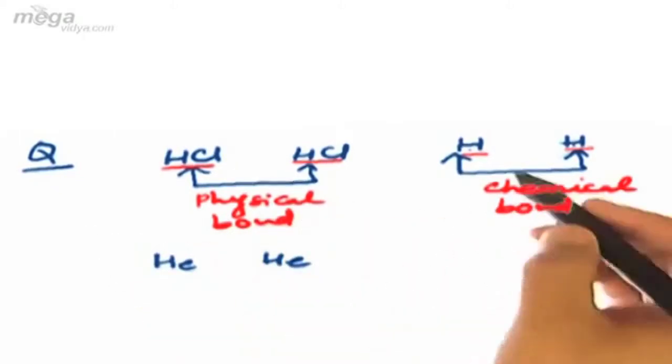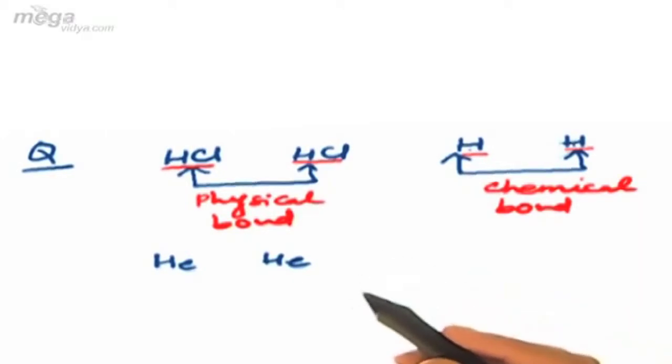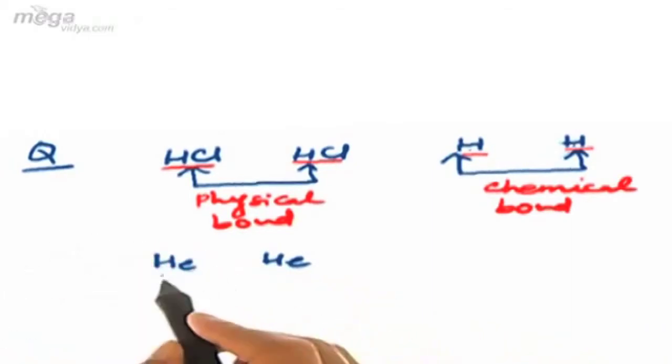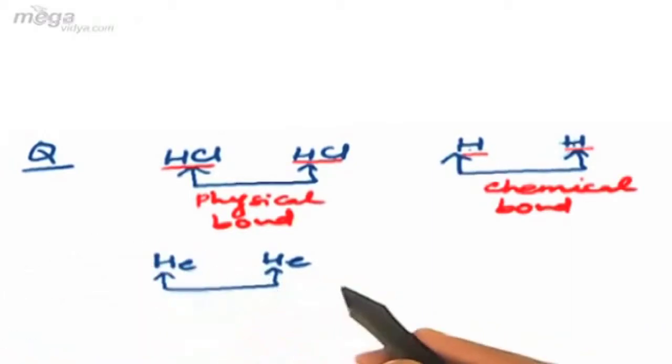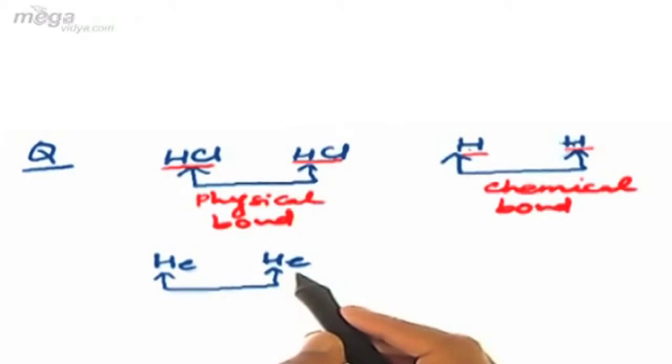Now if I ask what shall be the nature of bonding between helium and helium, as illustrated above, in case of species in their atomic state, the resultant bond will be chemical bond, whereas when the species are in their molecular state, that is other than the atomic state, we call the bond a physical bond. Here again these two helium atoms are in their atomic state, but students, helium is an inert gas which has got stable configuration.